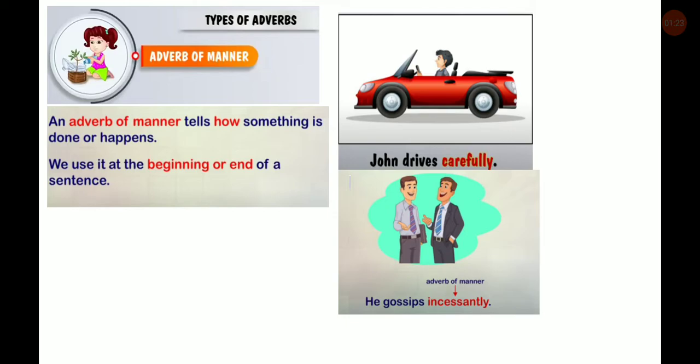Now, the first type of adverb is the adverb of manner. An adverb of manner tells us how something is done or happens. We use it at the beginning or end of a sentence. An adverb of manner shows how the work is done. For example, John drives carefully. How is the work done over here? John drives the car carefully. So carefully is an adverb of manner.